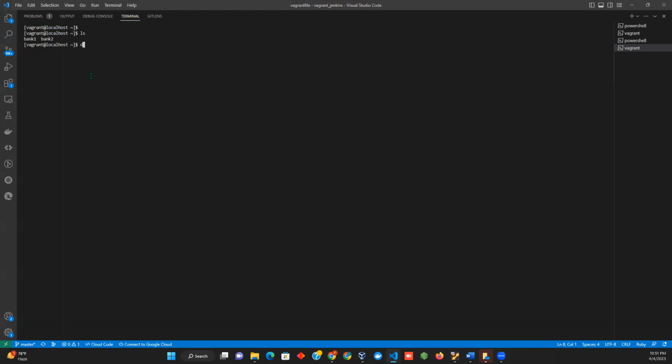So let me go ahead and check the date of this server because I have my server running here. Okay, if I do date, you will see that today is Wednesday, April 5, and the time is 3 p.m., minute 51 and second 40, and the year is 2023. So this is how you check the system information of your Linux machine.